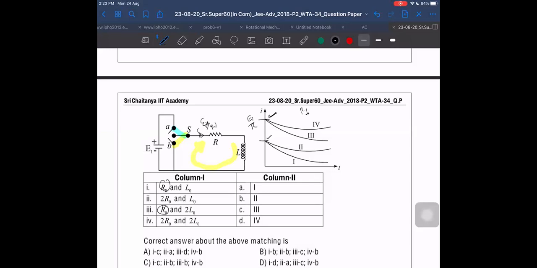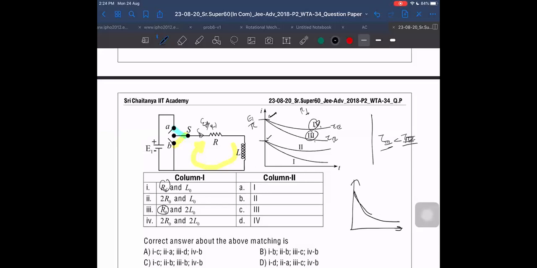So with 1 and 3, any two of these graphs should match, 4 or 3. What do these two graphs differ by? For 3 and 4, which time constant is more? Time constant for 3 is less than time constant for 4. The lesser the time constant, the more quickly the graph will attain the final value. So 3 is attaining the final value quickly as compared to 4, so time constant for 3 should be less than time constant for 4. Is it right or not?